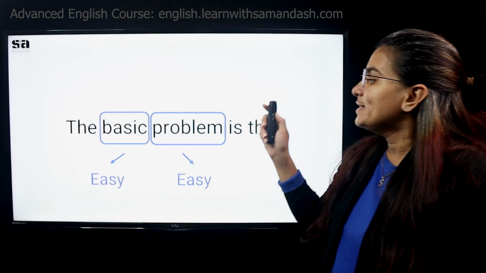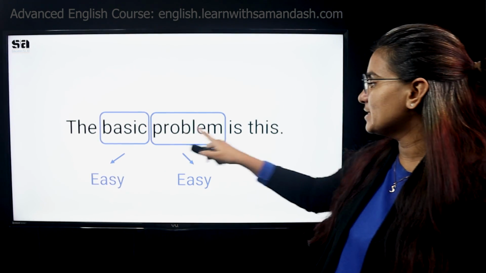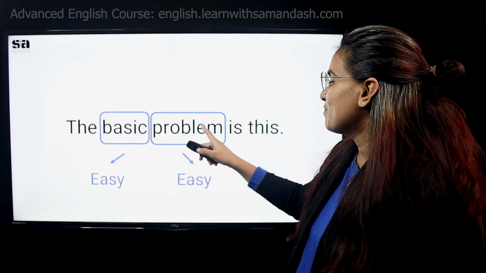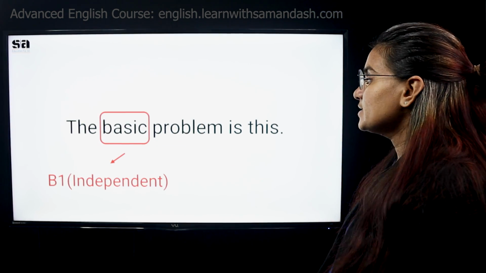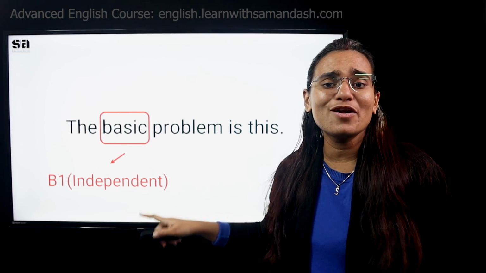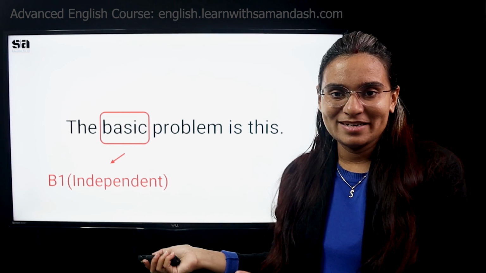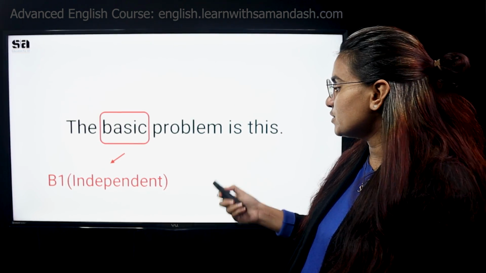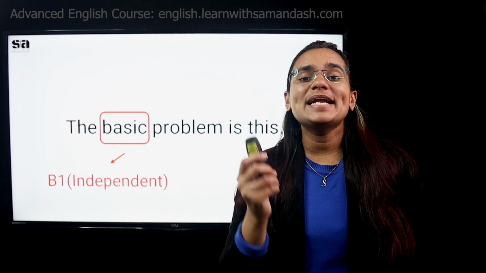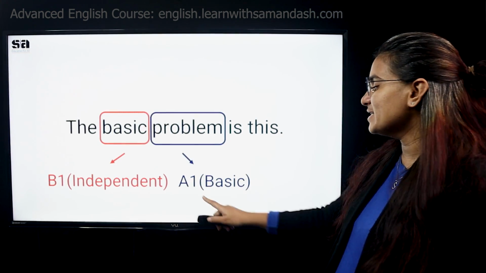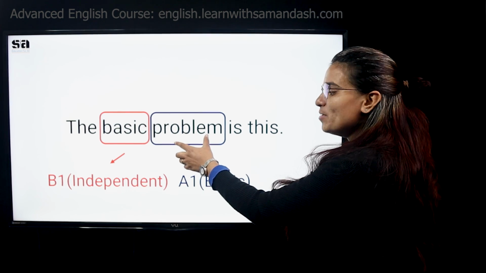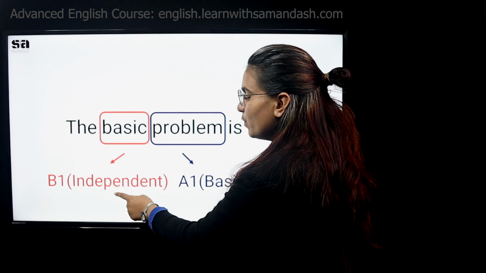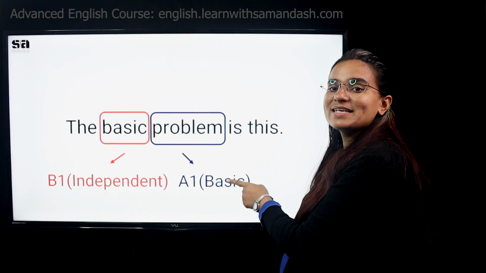Now, in the original example that we took, the basic problem is this. You told me basic is easy, or I can say I told you problem was also easy, but the correct answer is that problem is actually a B1 level word. Can you believe this? Independent level, that means it's an intermediate level of word. You guys told me it was easy, but it was actually an independent level of word. Problem is a B1 level word, even though problem has a difficult spelling and basic has a simple spelling. Basic will be counted as an A1 level word.